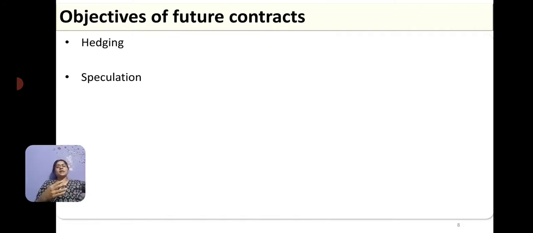The same person gets into a contract with somebody to sell ragi at 2500. So he's just buying from me at 2000, selling to somebody at 2500 and making a profit of 500 in due course of time, no matter whatever the market price is. So it can be used for the speculation motive as well.